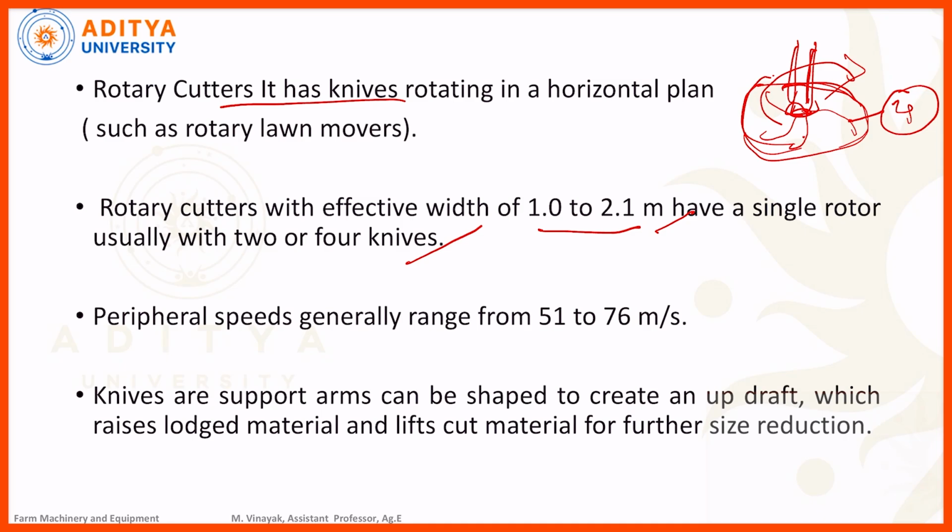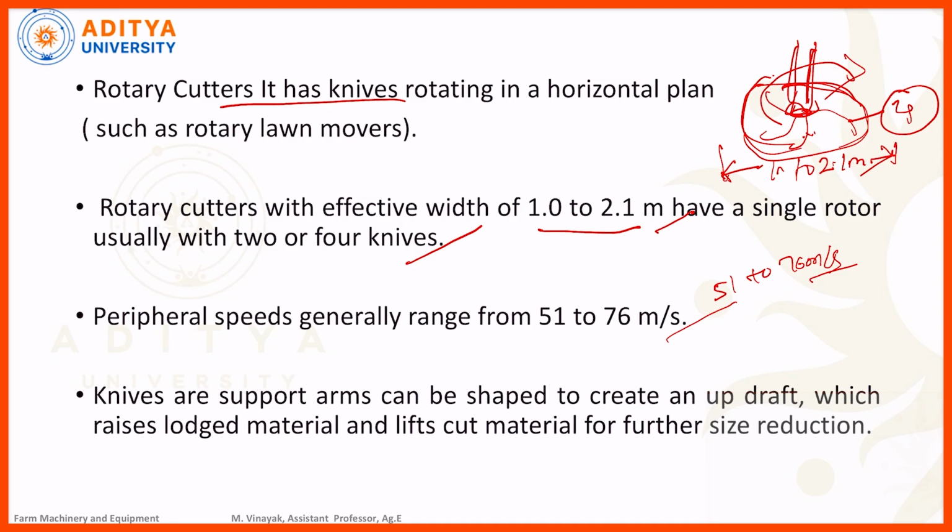If the rotor consists of 4 knives, the working width is 1 to 2.1 meters, right? The peripheral velocity of this type of rotary cutter ranges from 51 to 76 meters per second.